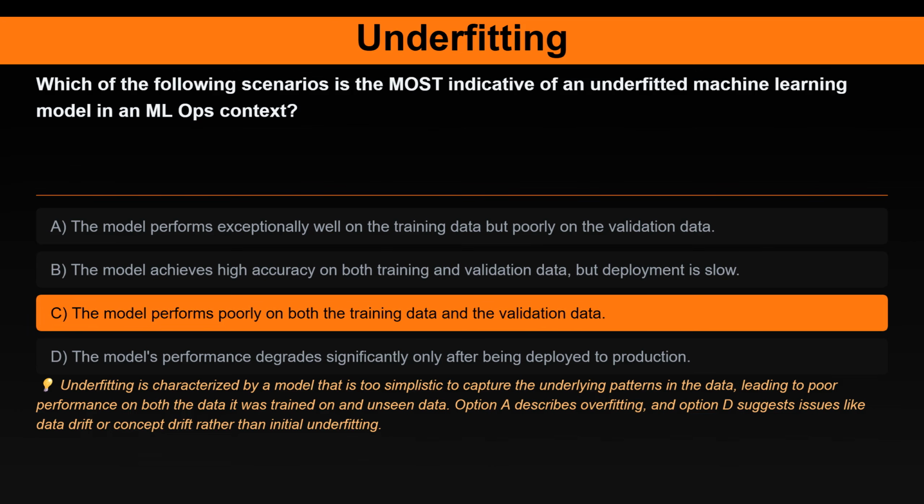The correct answer is, quote, the model performs poorly on both the training data and the validation data. Here's the explanation. Underfitting is characterized by a model that is too simplistic to capture the underlying patterns in the data, leading to poor performance on both the data it was trained on and unseen data. Option A describes overfitting, and option D suggests issues like data drift or concept drift rather than initial underfitting.